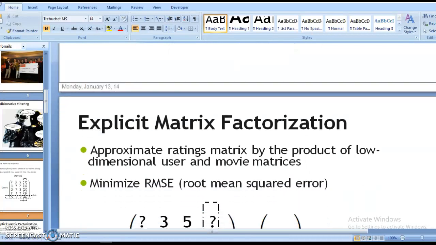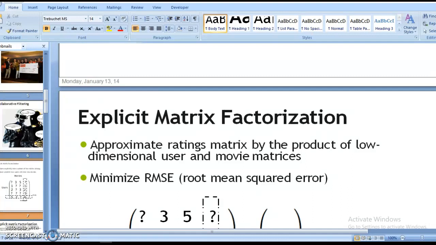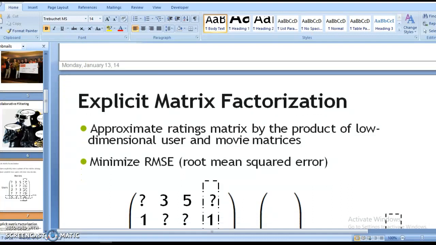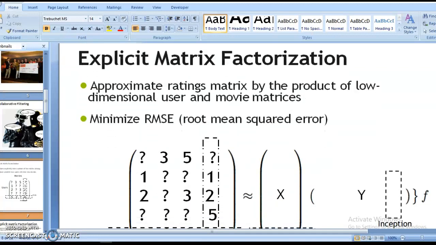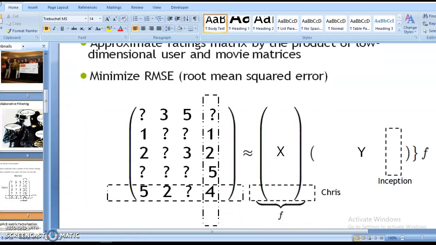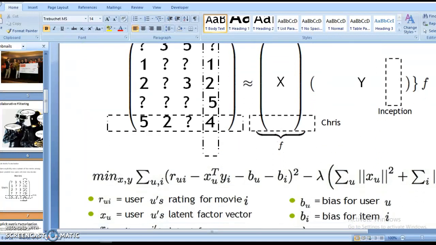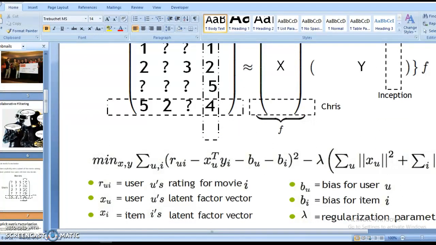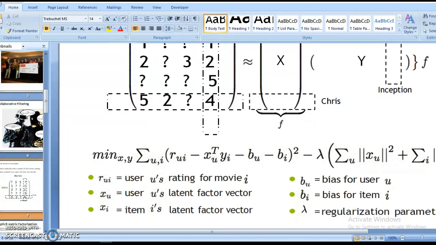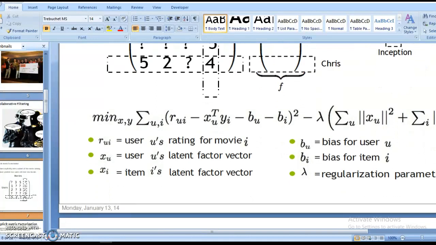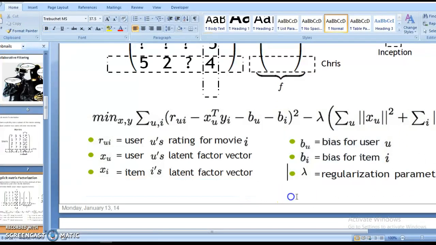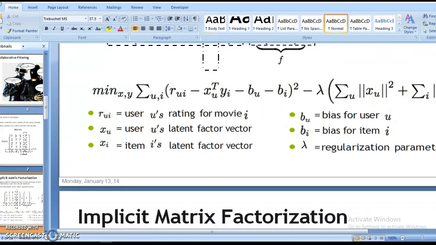Approximate the rating matrix by the product of low-dimensional user and movie matrices, and minimize RMSE. RMSE is the root mean squared error criterion through which the different models are built. These are the mathematical expressions through which the method is made, the formulas for rating the different movies and for regularization. Lambda is the regularization parameter through which we can control the error part. Bias is the term used for the error part, and the latent factor vector is used for x_u, the user's latent vector, and so it goes on.